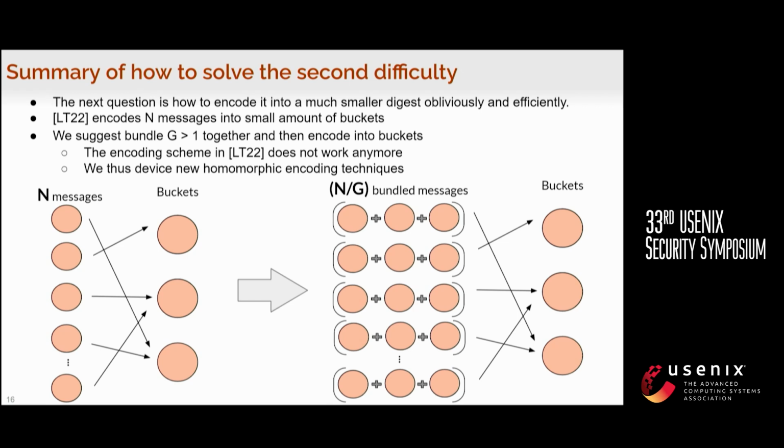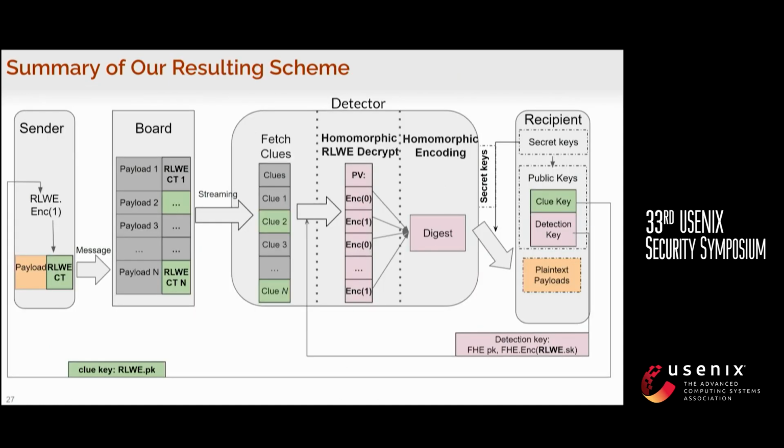Due to the time constraint, I will not be able to talk about how we do that. But to summarize, our scheme follows the same paradigm as what's in LT22, but first we use ring LWE as a PKE, and then we devise a more efficient homomorphic ring LWE decryption process and homomorphic encoding process to make the entire process much faster.